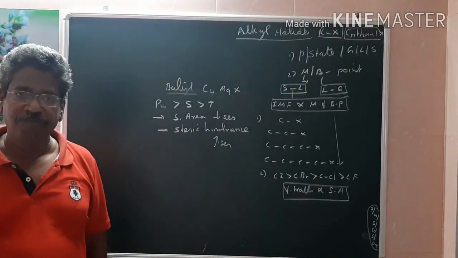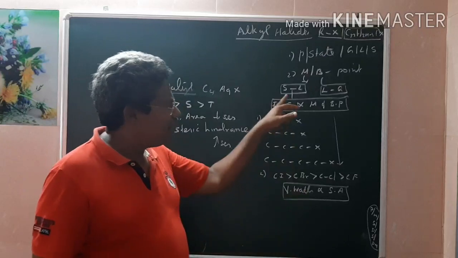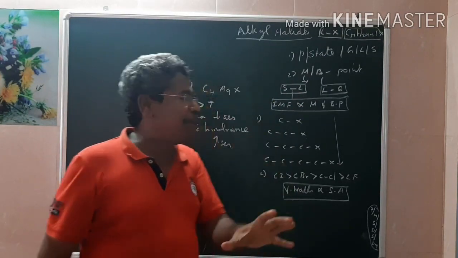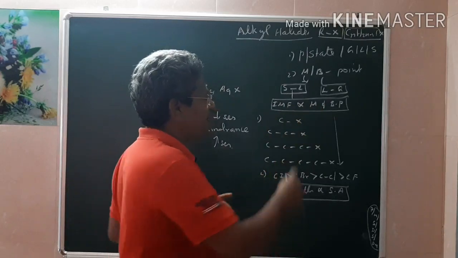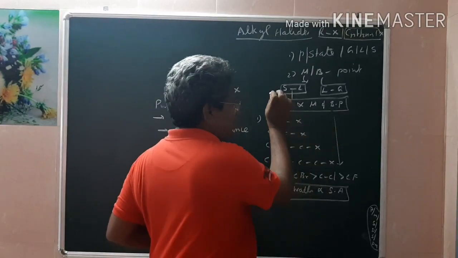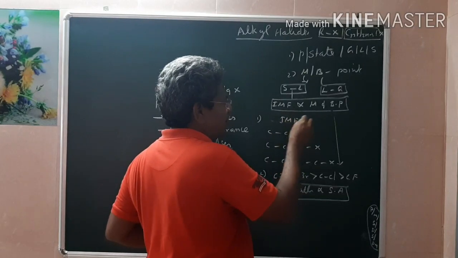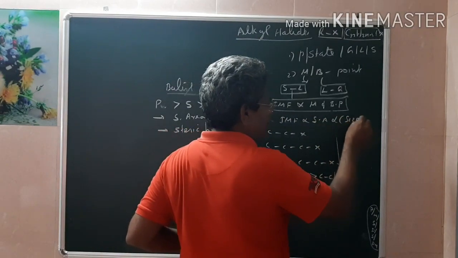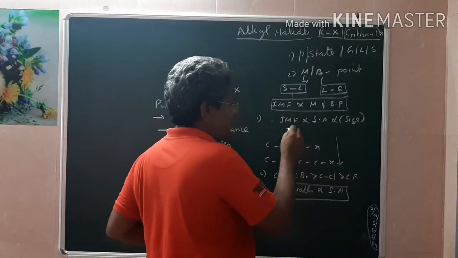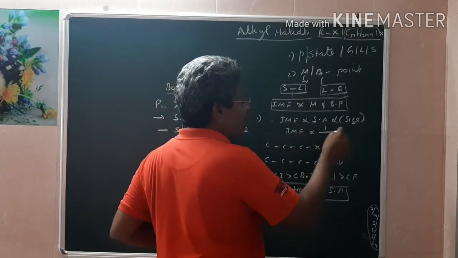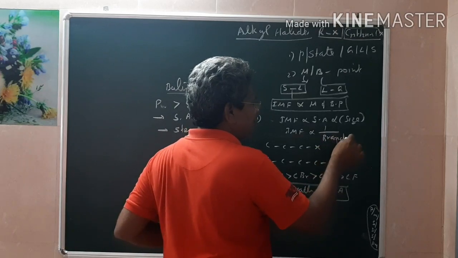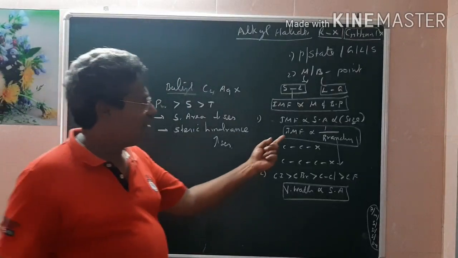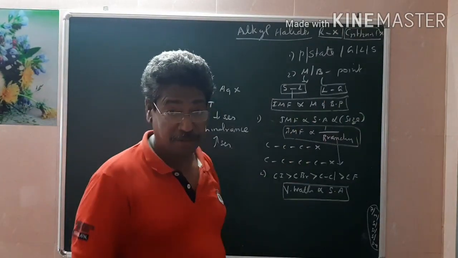To sum up, melting and boiling point most focusedly depends upon the surface area. Intermolecular force, melting and boiling point. I can say that intermolecular force is directly proportional to the surface area, or you can say that it is proportional to size, or you can say that intermolecular force is inversely proportional to the branching. When the branching increases, intermolecular force decreases. When the intermolecular force decreases, both melting and boiling point will decrease.